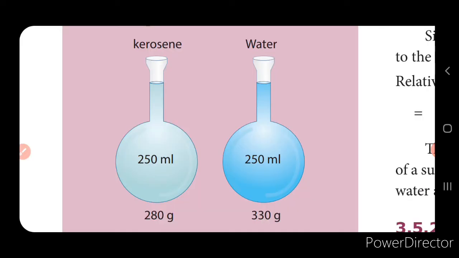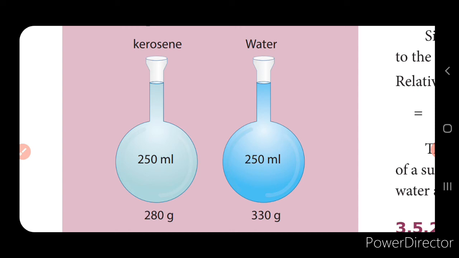Next we'll go to density. Now consider two round bottom flasks, one containing 200 ml of kerosene, the other containing 200 ml of water. Now we are going to measure the weight on a balance. The flask filled with water will be heavier than the one filled with kerosene. Now why is it so?